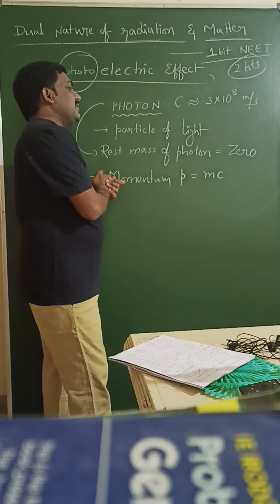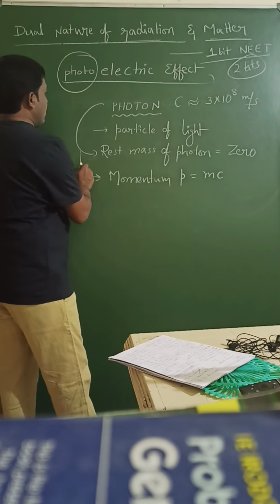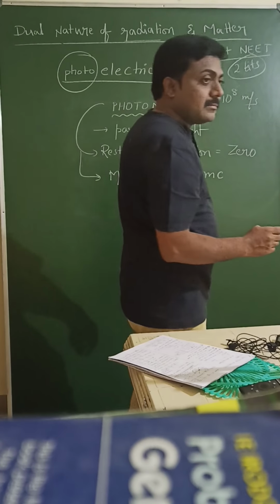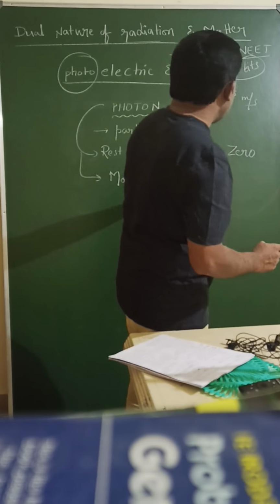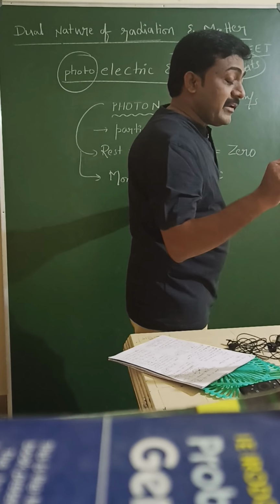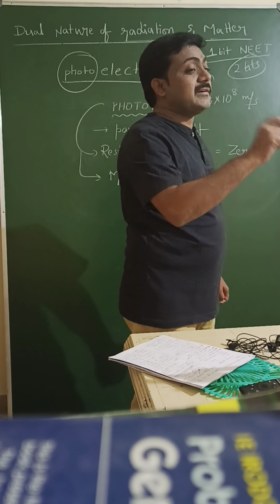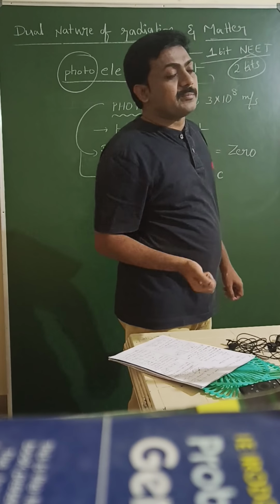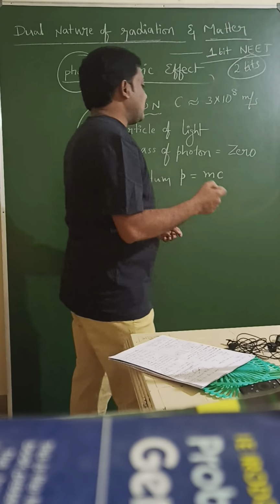What about the energy of this photon? Sir, momentum is mass into velocity, so what mass should be considered, since the rest mass is 0? Rest mass 0 means when the photon is at rest, the mass is 0. When the photon is in motion, it has mass.